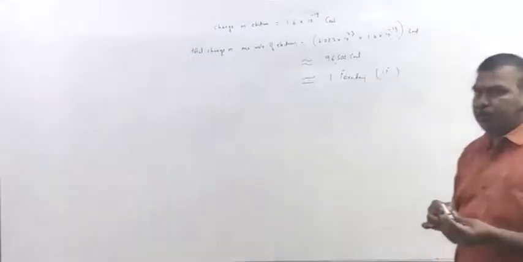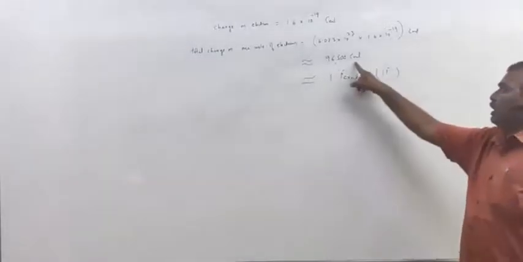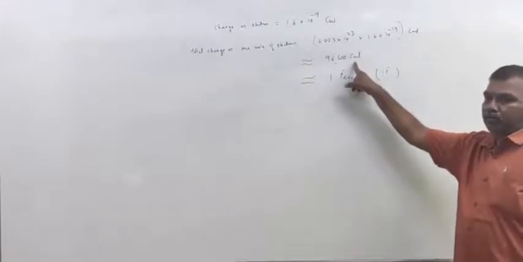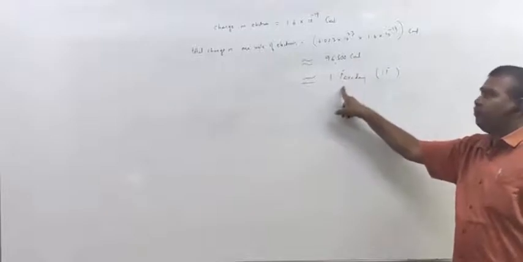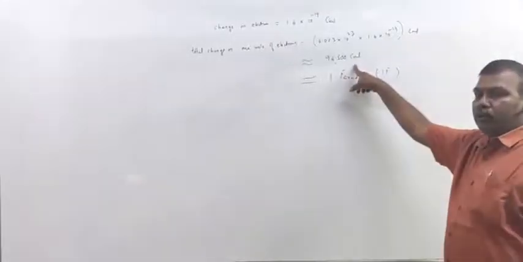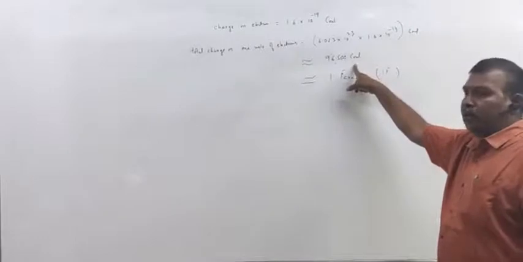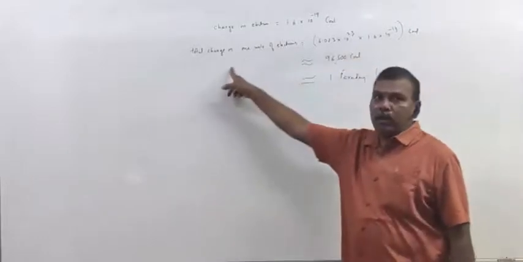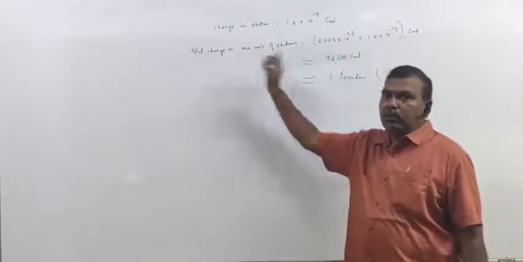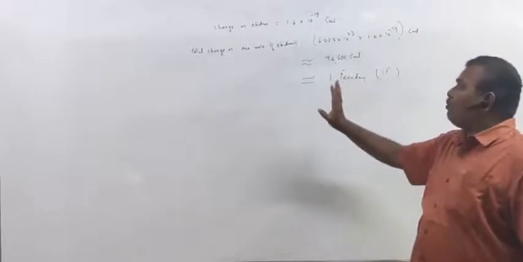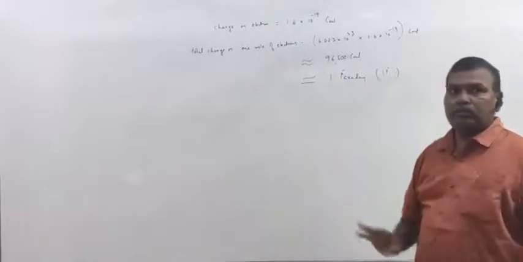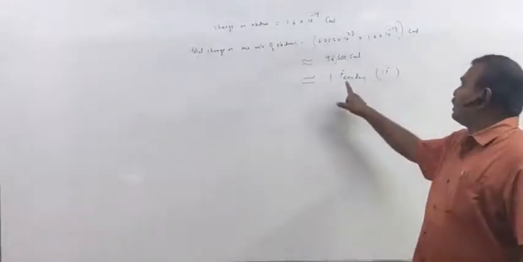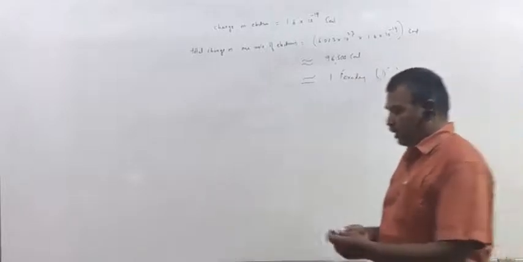1 Faraday of charge is 96,500 coulombs. 96,500 coulombs of charge is treated as 1 Faraday. What is 96,500 coulombs? It is nothing but charge on 1 mole of electrons. So, when 1 mole of electrons are transferred between the two electrodes, then the charge entered in the electrolyte is said to be 1 Faraday.